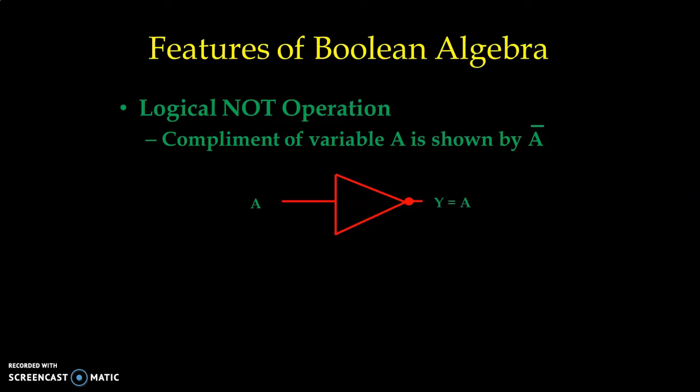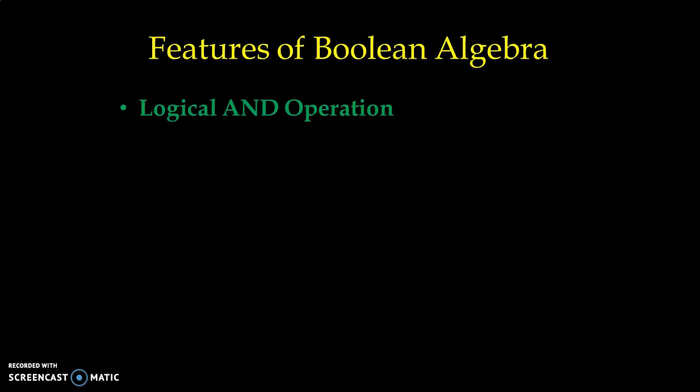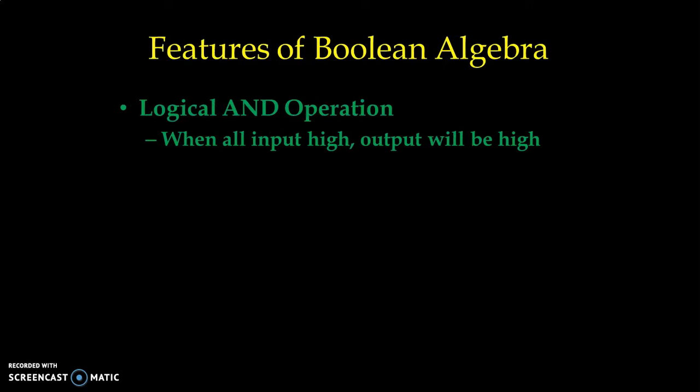We have input A and output Y is equal to A bar. We have a similar truth table, input A and output Y. If input A is 0, Y is 1. If A is 1, output Y will be 0. That is just inverted.